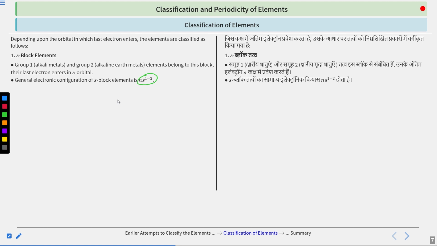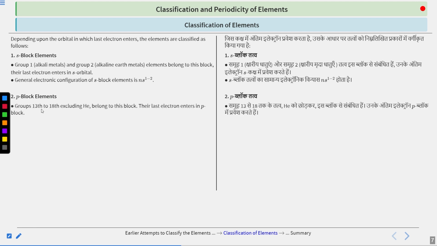Clear? Okay. Now next is the p block element. We have said earlier which groups belong to the p block elements. For that we go from 13 to 18. So all elements falling in groups 13 to 18 are p block elements, except helium. Excluding helium, all of the elements in groups 13 to 18 belong to this block.